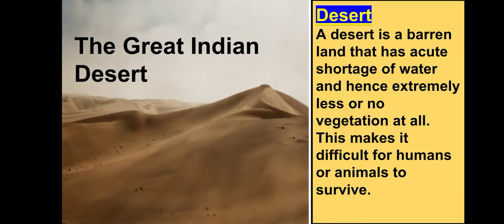So due to this reason, people find it difficult to live there. So I hope you understood what is desert. A desert is a barren land that has shortage of water, due to which there is very less or no vegetation at all.